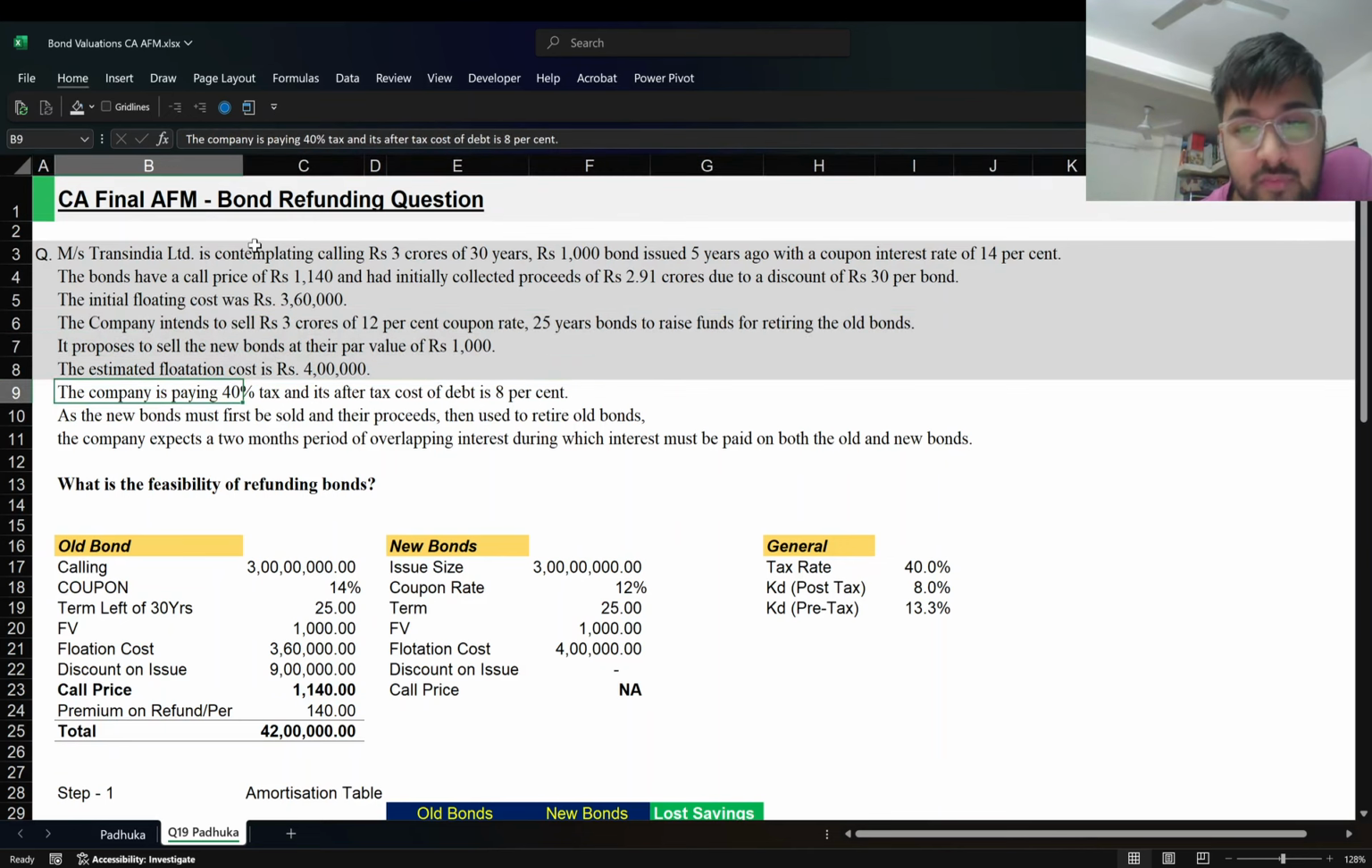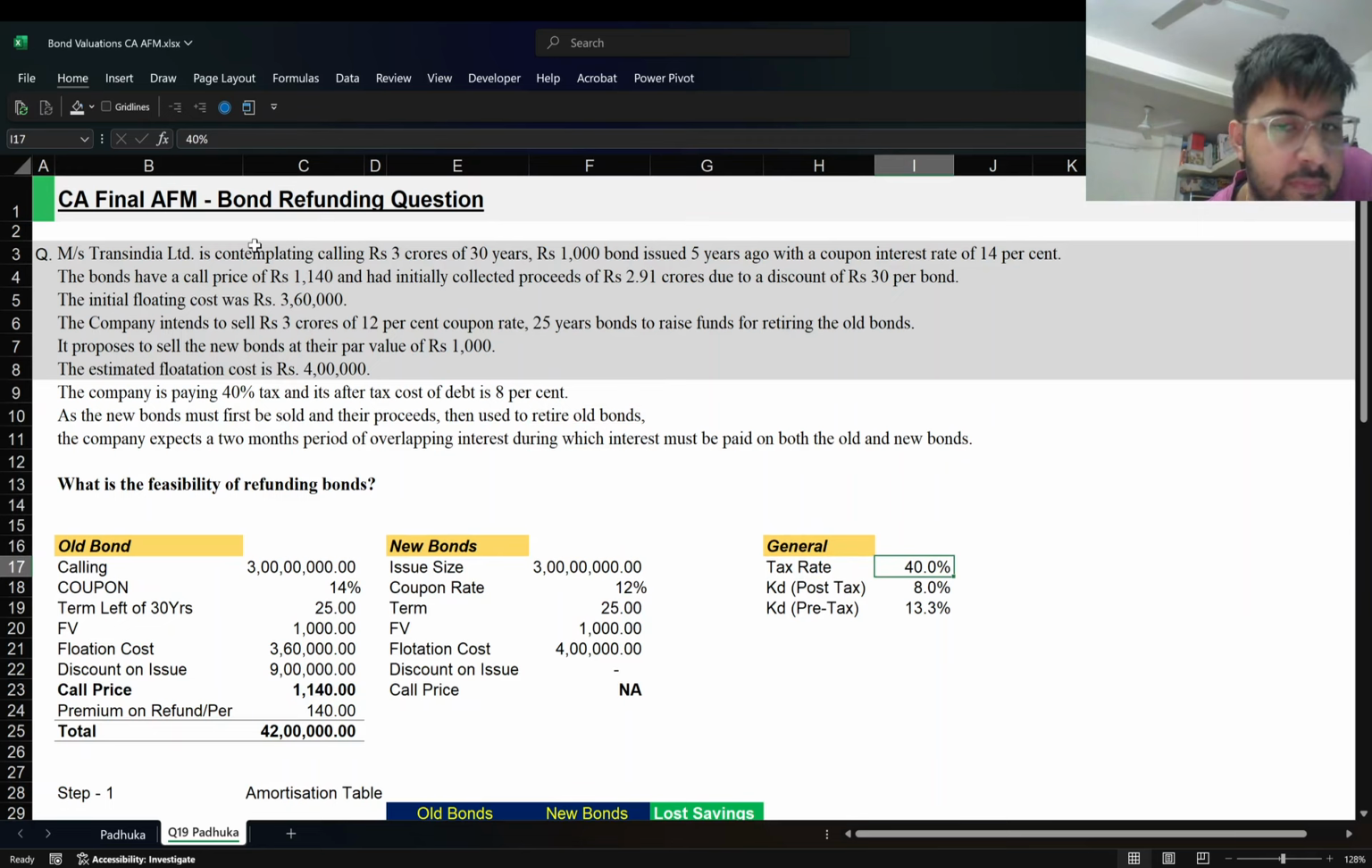The company is paying 40% tax rate, and its after tax cost of debt is 8%. So this is what you need to take into account while discounting. So the tax rate is 40%, the post tax cost of debt is 8%, and pre-tax cost of debt would be dividing 8 by 60%, that gives you 13.3. So that's just the formula in there, nothing too strange.